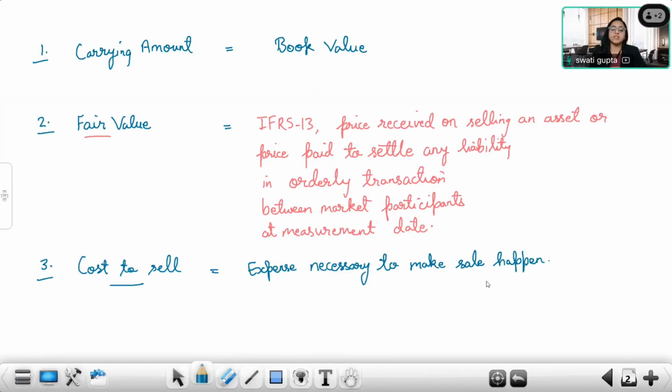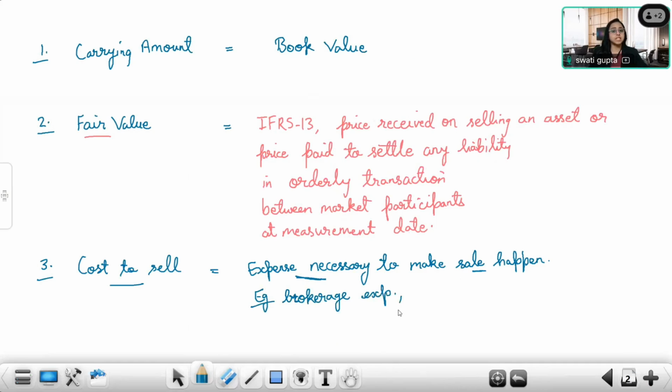Example, in order to sell a piece of machinery, a piece of land, it is not possible for you unless you hire a broker. Example, you want to sell a piece of land. You don't know how to locate buyers, so you have hired a broker. So any brokerage commission that you're paying on selling the land is known as cost to sell. The necessary expenses that need to be incurred in order to make the sale happen. Got it? Example, brokerage paid, brokerage expense.